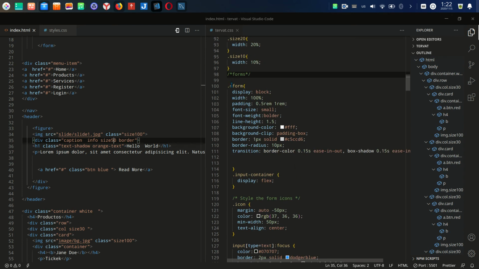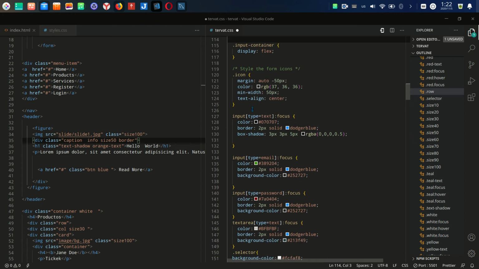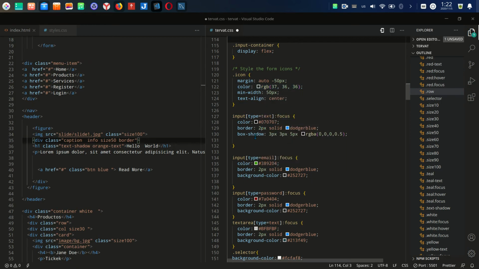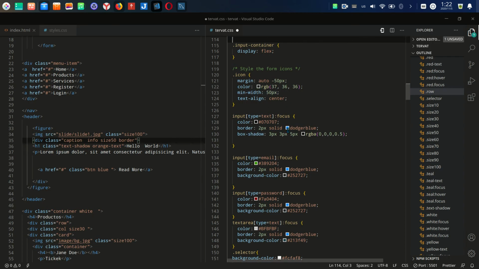The form. I have this form and created the form. The block, all this. Input the flex, the icon. This is the icon. I use this icon from Font Awesome. Other things, I have the input text. Click here, we can type. The border is blue. The color is dark.